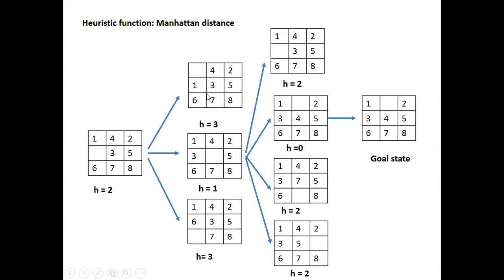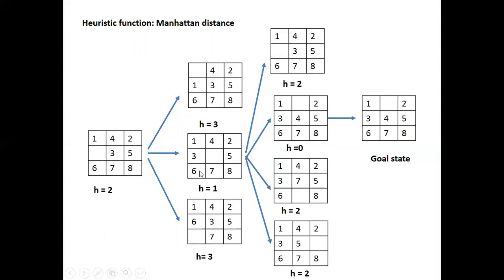So once you move it up, this is the new state with the heuristic value 3, right? When you move it to the right side, this is again a new state with the heuristic value as 1. And once you move it down, the new state has a heuristic value 3. So all the new 3 states are ready, and the heuristic value is calculated as per the Manhattan distance. I'll not repeat how it came.